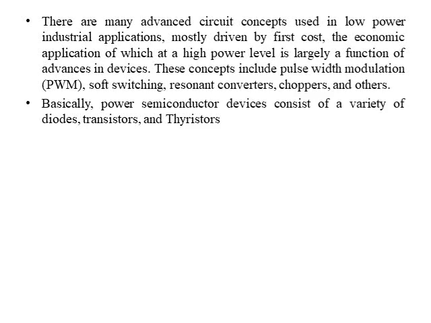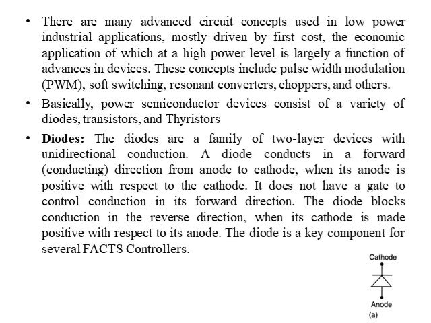Basically, power semiconductor devices consist of a variety of diodes, transistors, and thyristors. So in this section, we are just going to give a rough introduction about diodes, transistors, and thyristors. First, the diode. As we know, it has two electrodes, anode and cathode. The diodes are the family of two-layer devices with unidirectional conduction. Unidirectional means one direction. So mainly a diode is used to convert AC to DC.